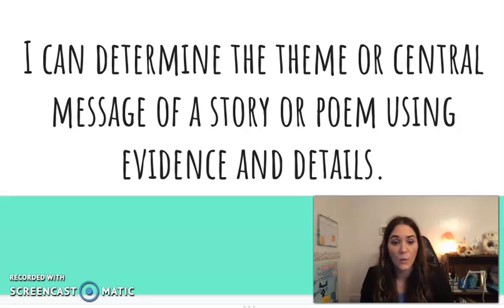It's always so important as readers that we use evidence to support our claims, whether that claim is about a character's feeling, about the theme, or the plot. And so we're really going to practice using those evidence and details to support our ideas for what the author's theme or central message is.